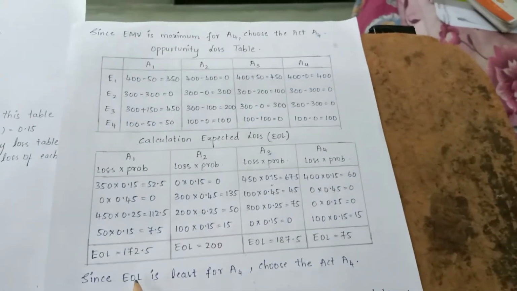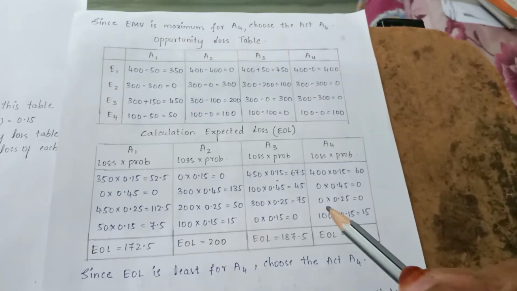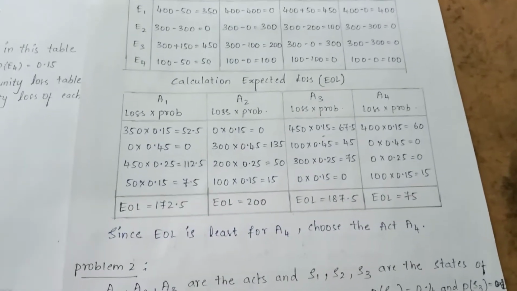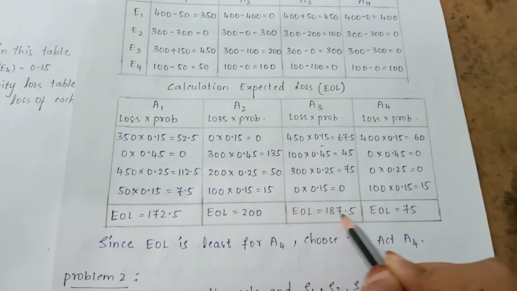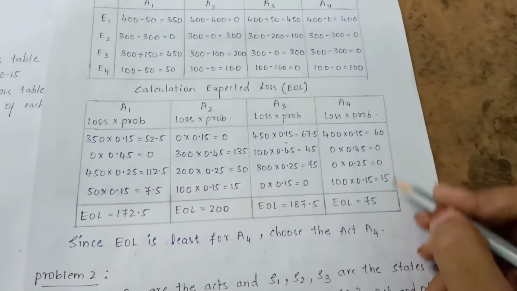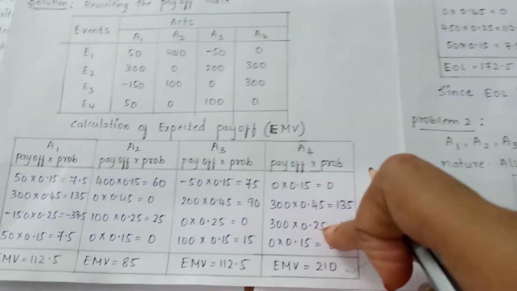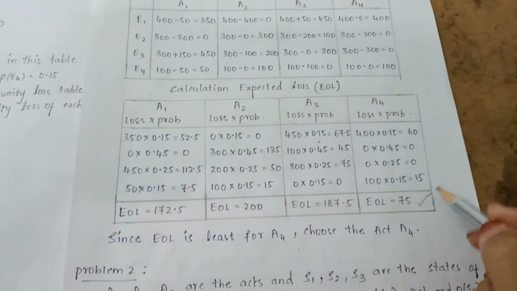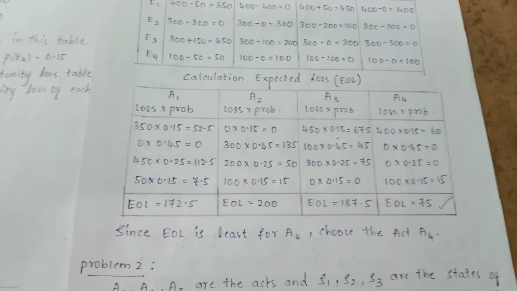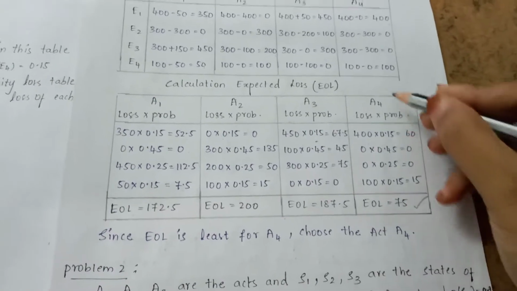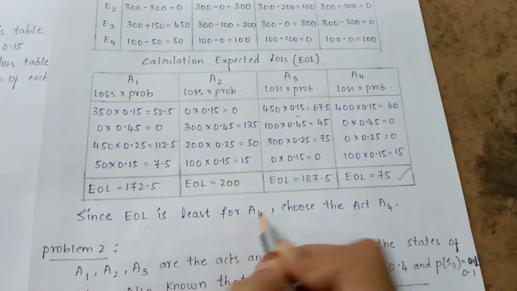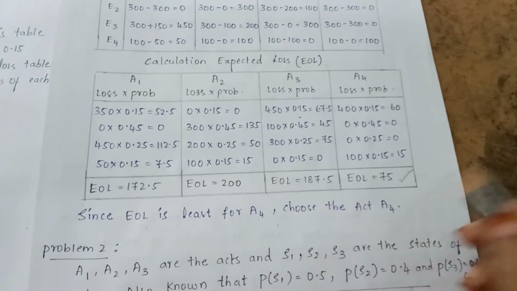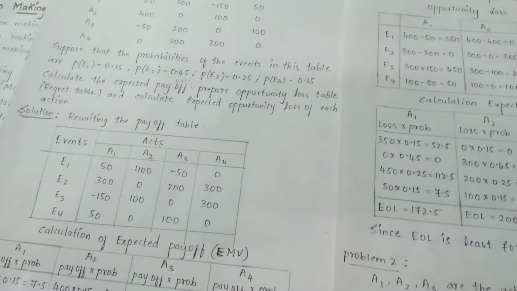So students, coming to the expected opportunity loss, the EOL, the action which has the minimum opportunity loss, the least opportunity loss, should be taken. So in this, the minimum opportunity loss is for which action students? It is for action A4. Coming to the EMV, we need to take the maximum EMV, the highest EMV. Coming to the EOL, we need to take the least, it is the loss students. So we need to take the minimum loss. So here the minimum EOL is for A4. Since EOL, expected opportunity loss, is least for A4, choose the action A4. Clear everyone students? So this is problem number 1.